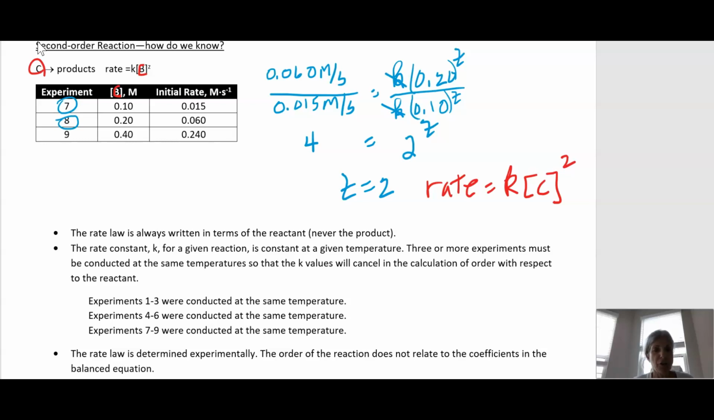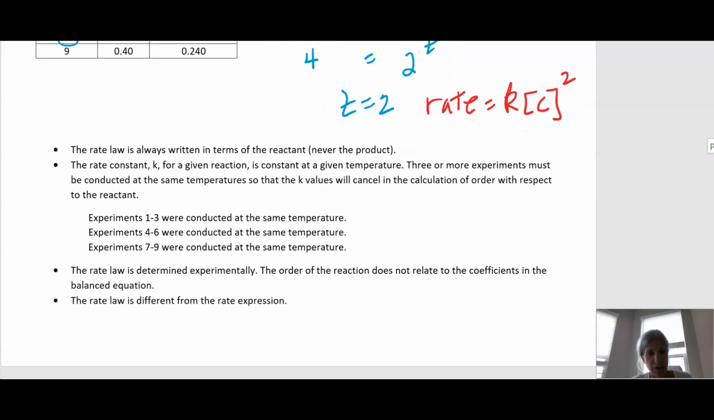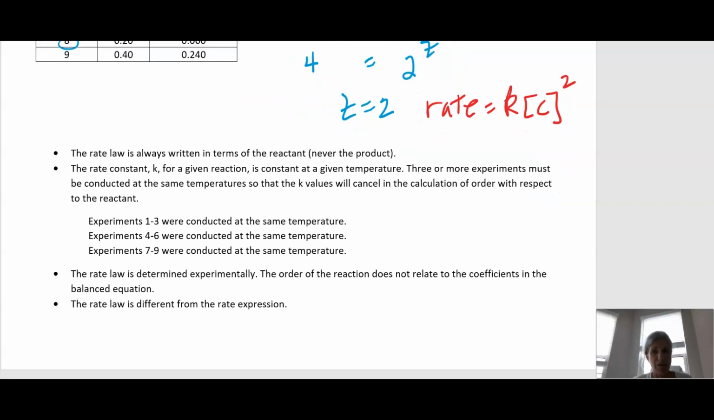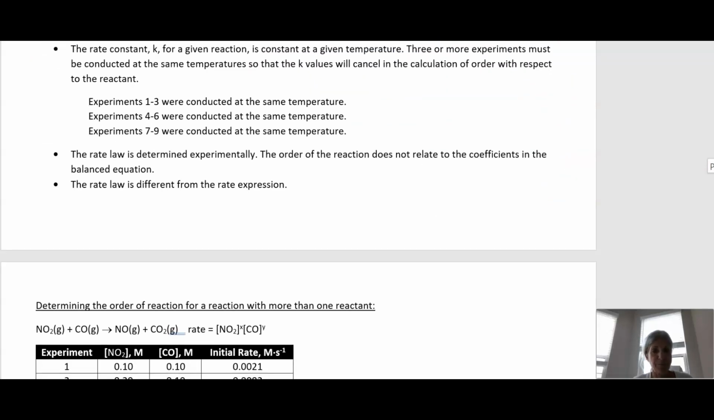The rate law is determined experimentally. The order of the reaction does not relate to the coefficients of the balanced equation. And the rate law is different from the rate expression.